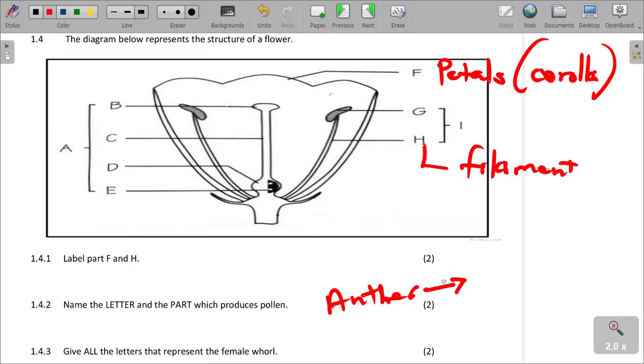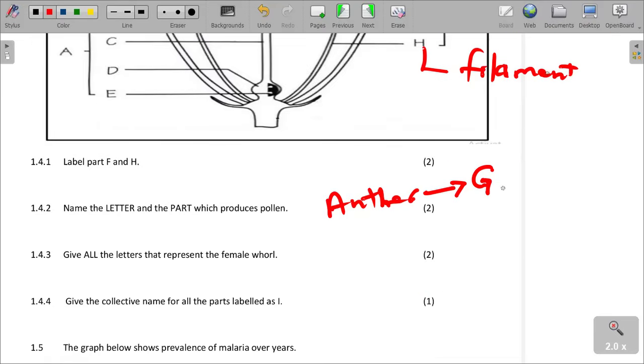So which part represents the anther? The anther is actually sustained by the filament. The anther is the top part of the filament. The filament sustains or carries the anther. So it is the anther, which is G.